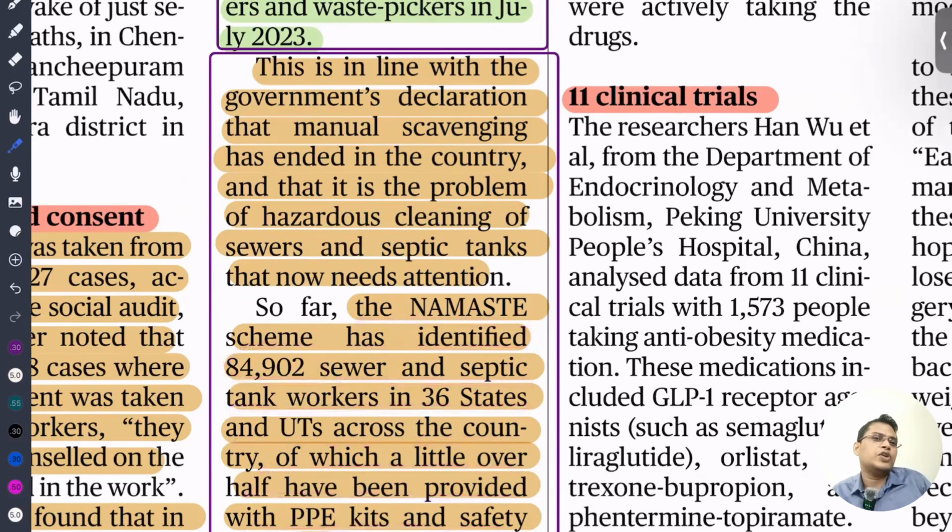So that is what the Namaste scheme basically aims to do: promote mechanization of our sewage cleaning so that we can reduce the death of our people. So it tries to promote the septic gears.